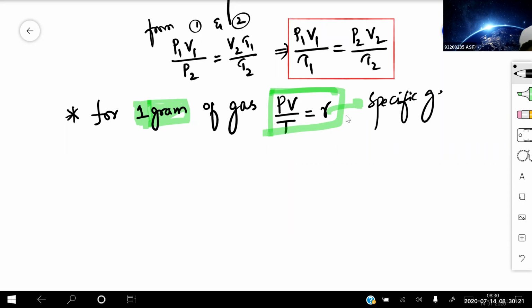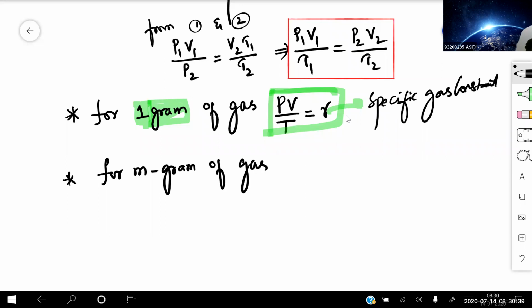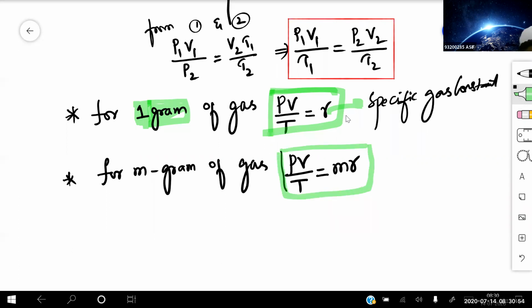Specific gas constant. Clear for everyone? The same way, for m grams of gas, PV by T will become M times small r. Now for m grams, PV by T is equal to M into R.